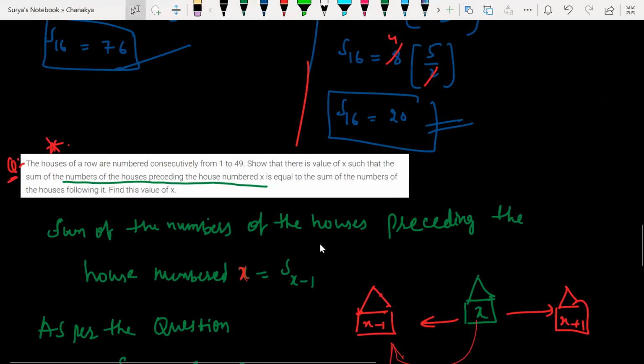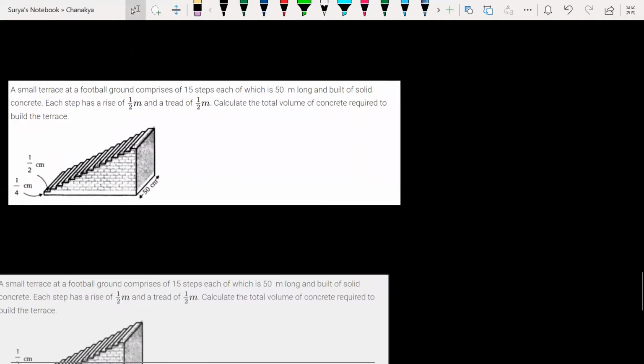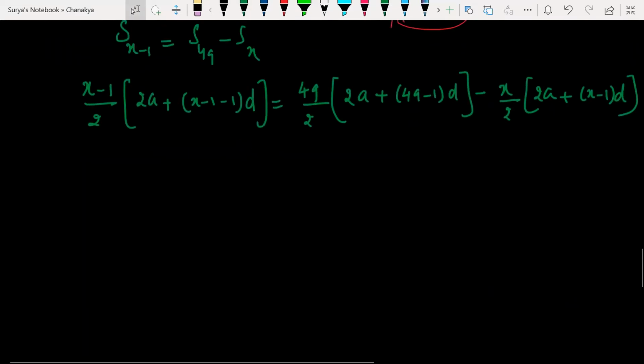That is what we have to find out. Show that there is a value of x such that, let us solve this, then you can understand it. Solve here.